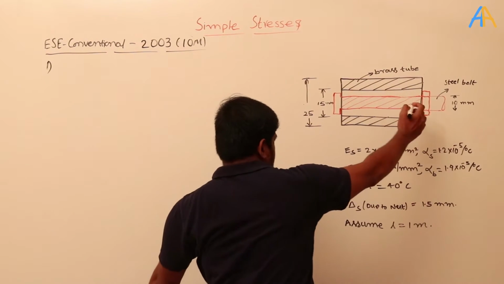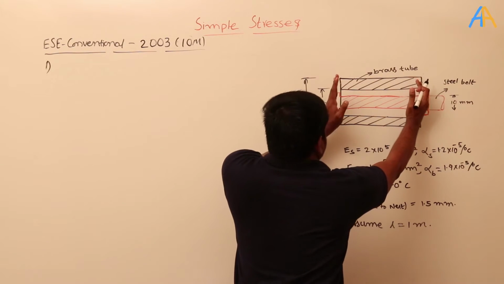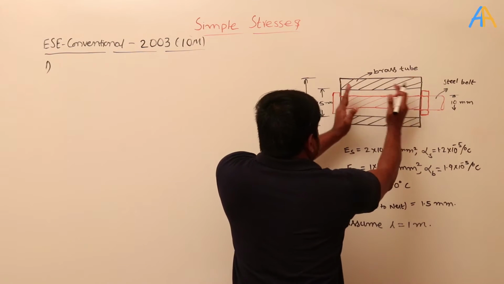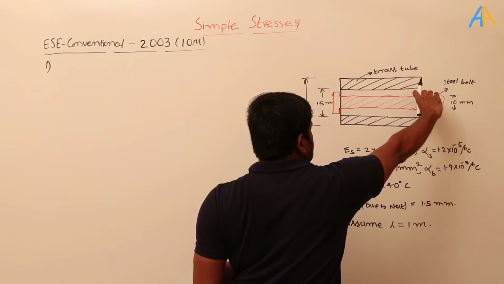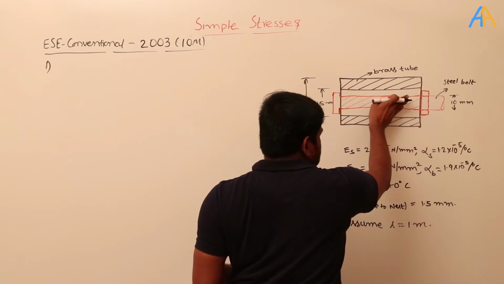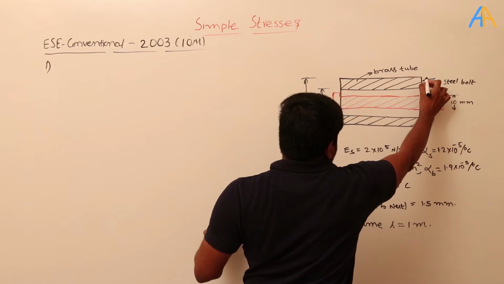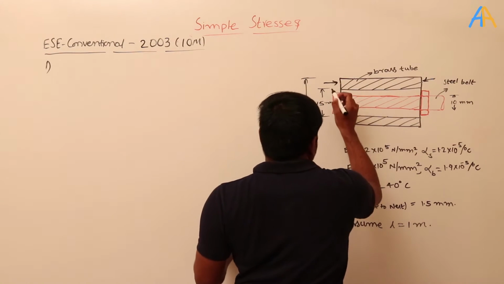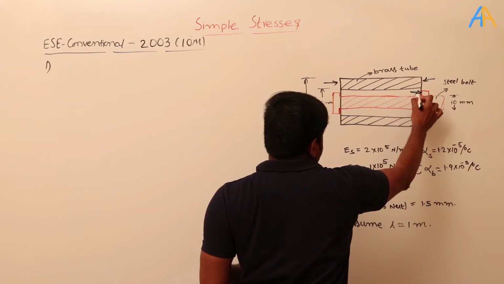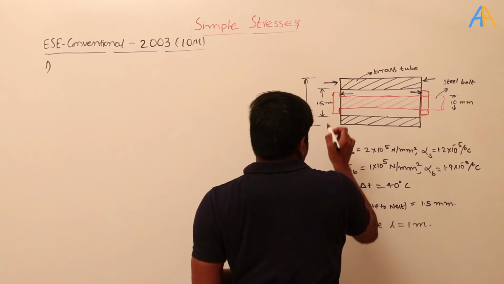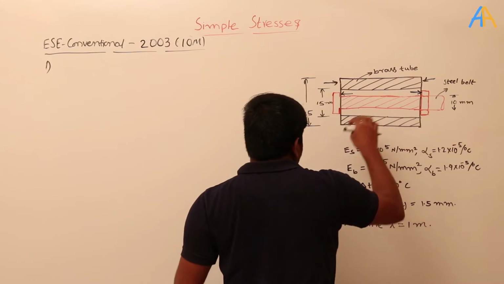When I try to turn this, the tube will be compressed, and it will try to oppose the compression. There is a compressive force on the tube, and because of that compressive force, it is trying to resist that. That means it is exerting some tensile force on the bolt here.